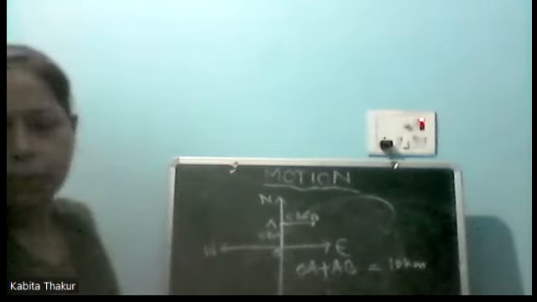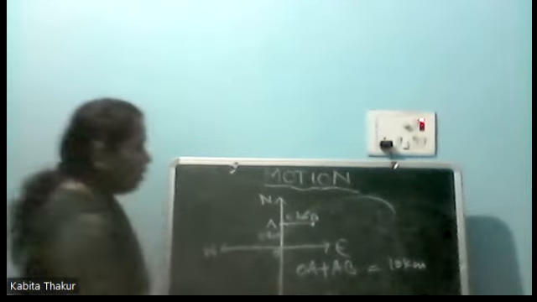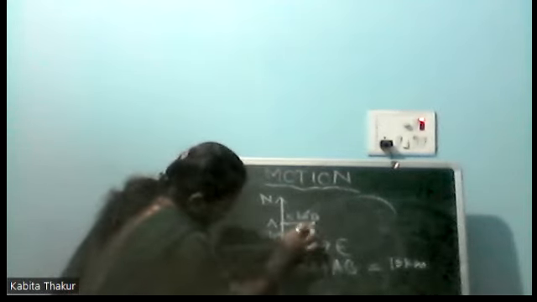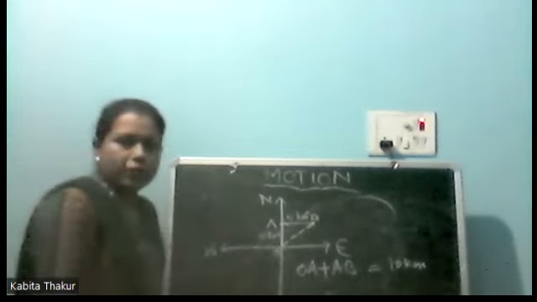This is the 10 kilometers we are talking about for distance. Now what will be the total displacement? So see, what we are doing is joining these 2 points. We are joining these 2 points.